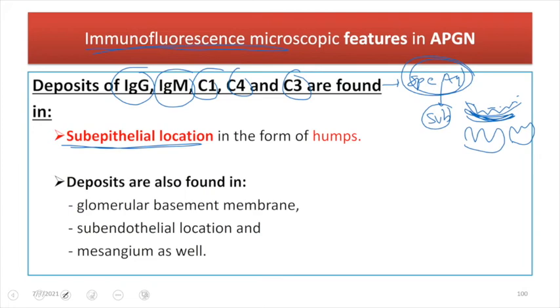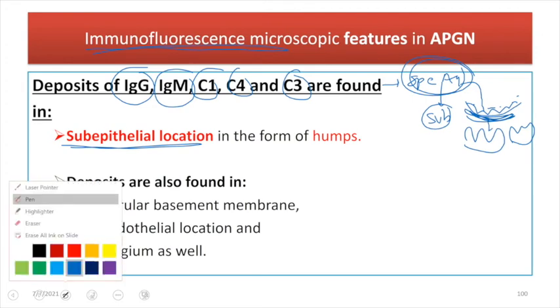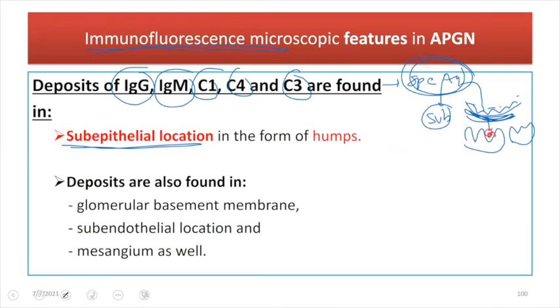If there is a cationic charge on the antigen, then it will be attracted, and as a result it will be deposited in this area, which is just beneath our epithelial cells. This area is known as the subepithelial area. Just beneath the epithelial area, there is production of humps, known as subepithelial humps, and this is very characteristic of PSGN.